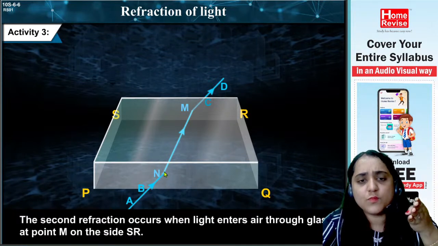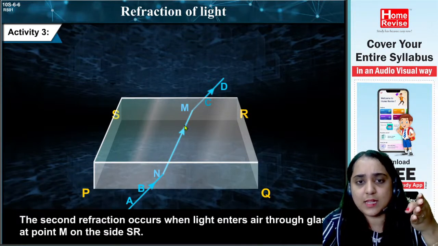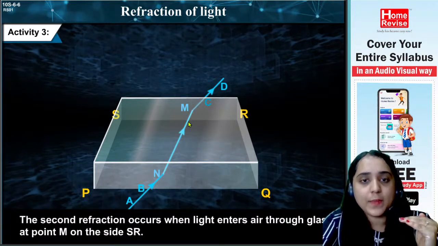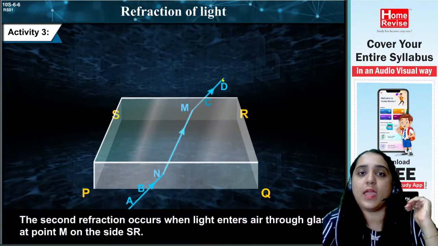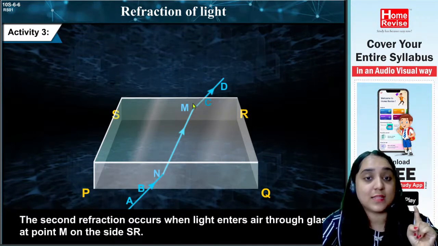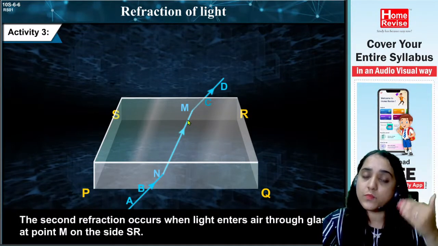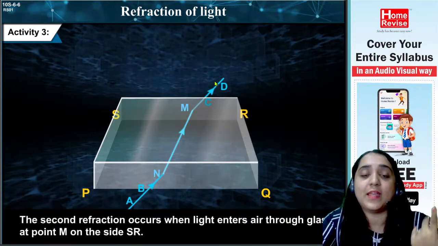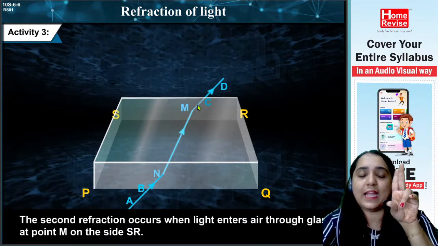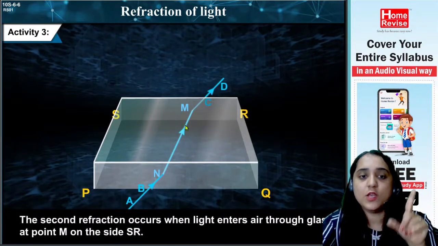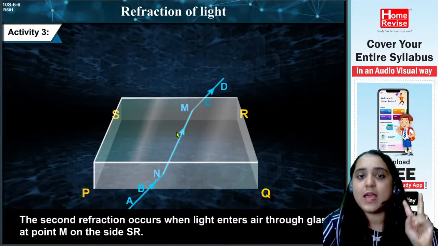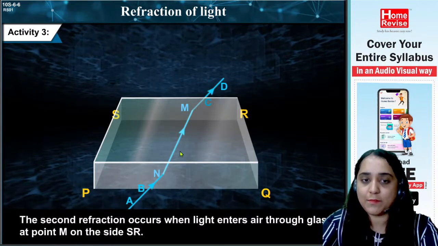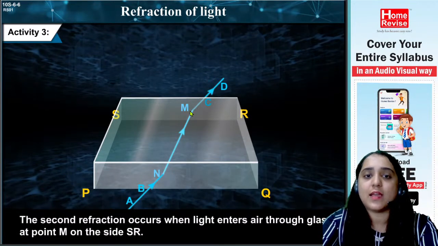Now the light is moving inside the glass, and again the light has to come from glass back to air. So this light is again coming from one transparent medium, glass, to another transparent medium, air. So here the second refraction took place. The first refraction took place here and the second refraction took place here. So two times the refraction is taking place, at N and at M.